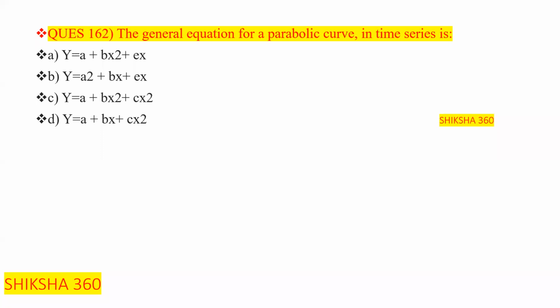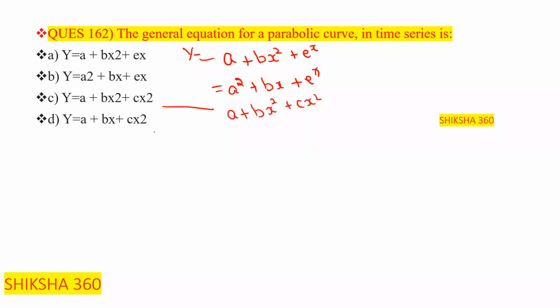The general equation for a parabolic curve in the time series is: first, y is equal to a plus bx square plus cx; second, a square plus bx plus cx; C option is a plus bx square plus cx square; D is a plus bx plus cx square.